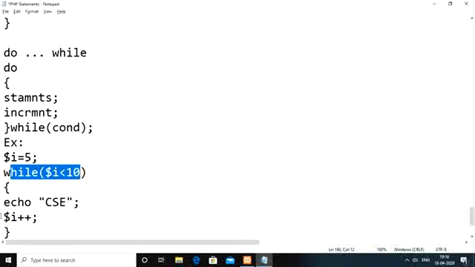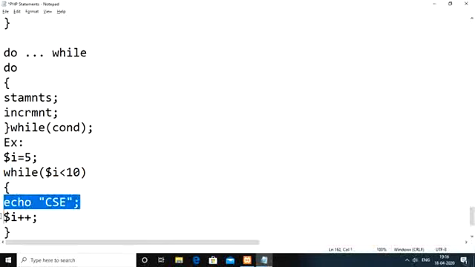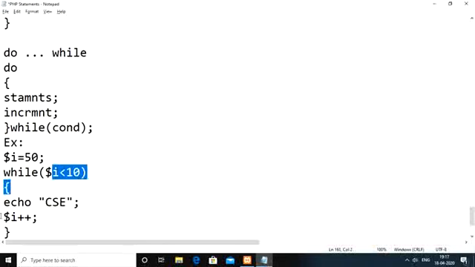I less than 10 means 5, 6, 7, 8, 9. Totally 5 number of times you will get the value CSC here. But let us say initially I value itself is 50. So 50 is less than 10, false. False means in that case you are not at all going to enter into the while loop, which means there are no CSC terms displayed as output here.